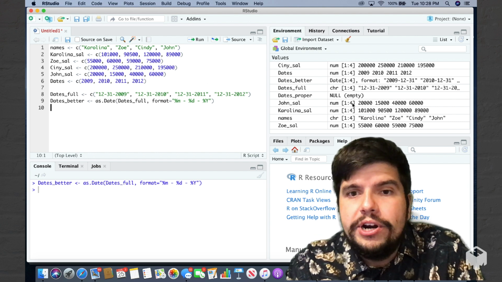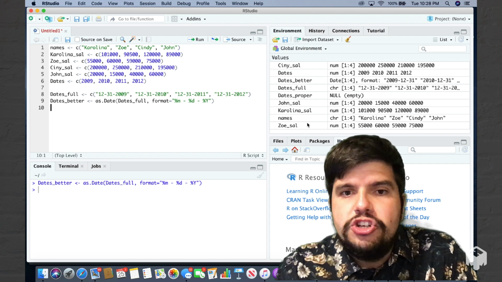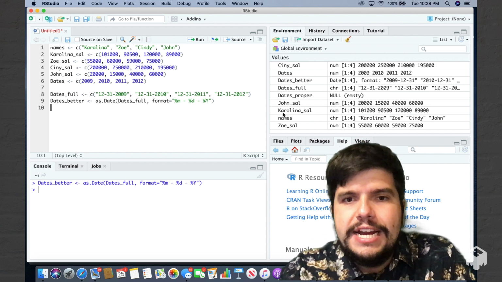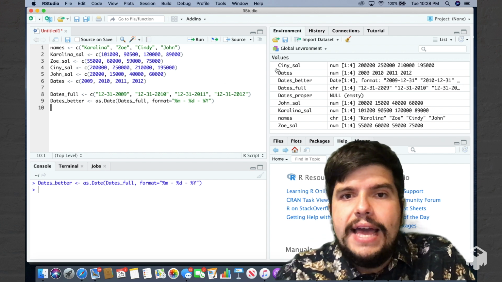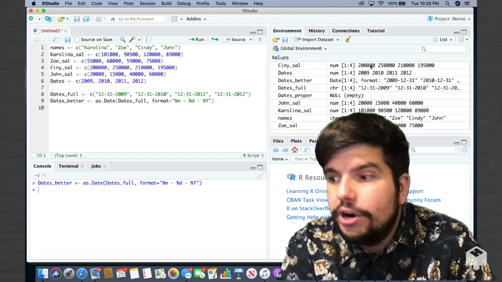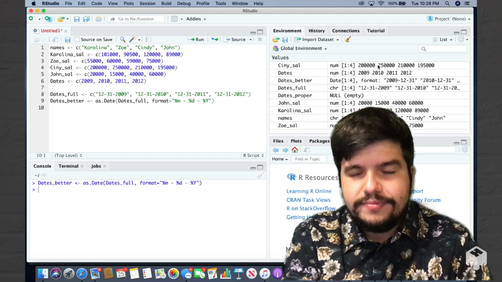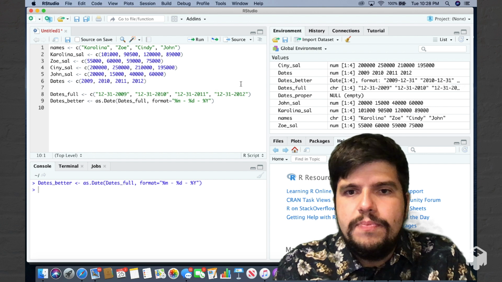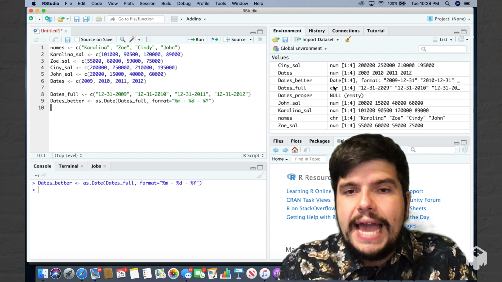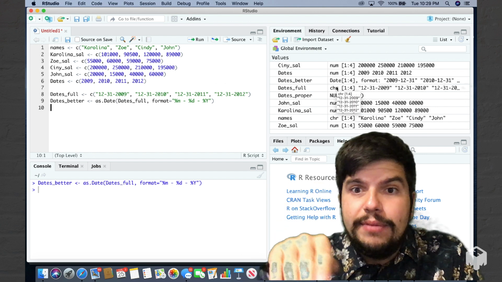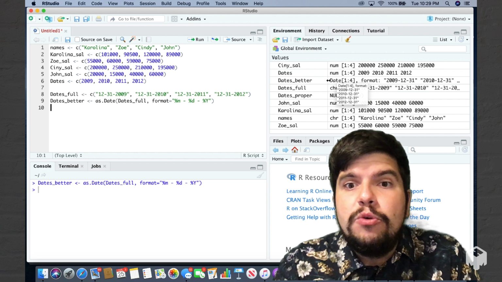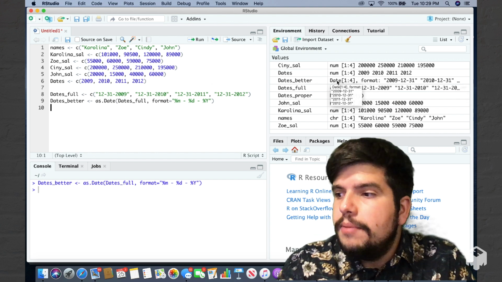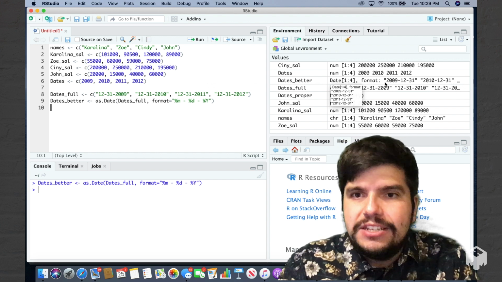So we have 4 numerical vectors for each of my roommates: Zoe Sal, Carolina Sal, John Sal, and Cindy Sal, with 4 numbers each. And what we also have is 2 vectors with dates, right? One that is a character, because that's how the data came in, as a character, and one that is an actual date type that R understands as a date.